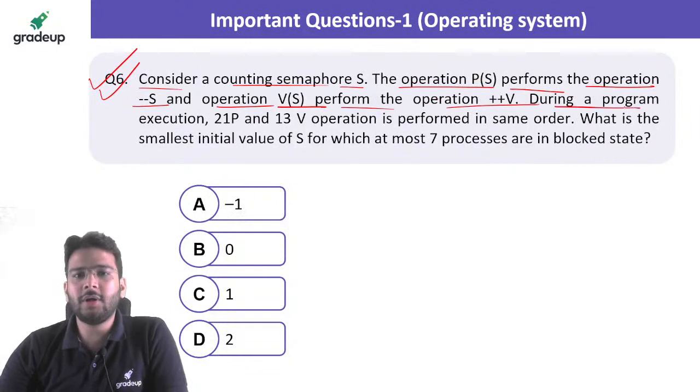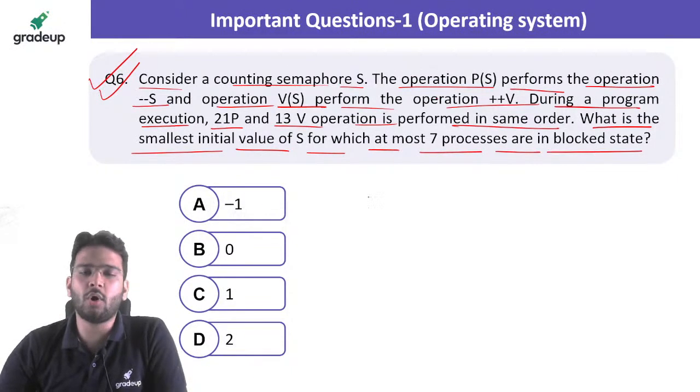Alright. During a program execution, 21 P and 13 V operations are performed in the same order. Right. Now what is the smallest initial value of S for which at most 7 processes are in blocked state?